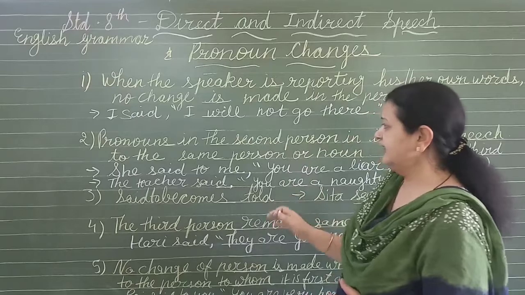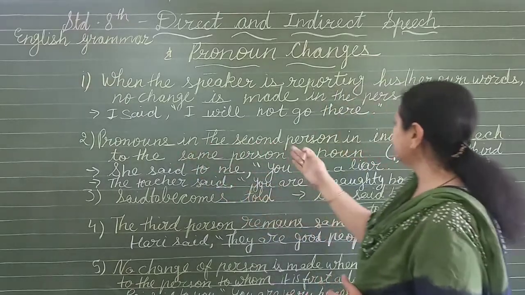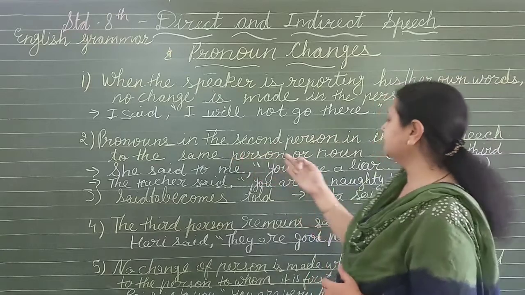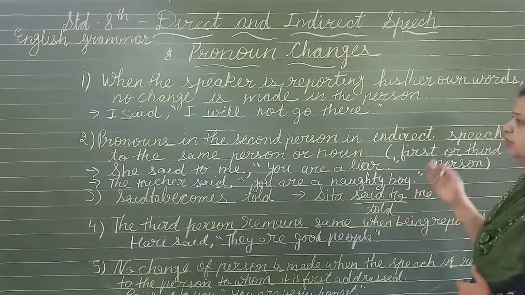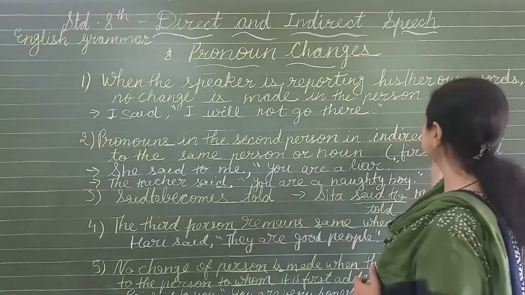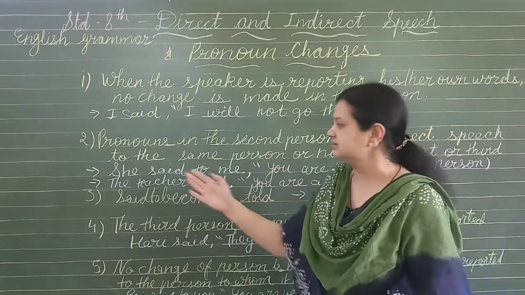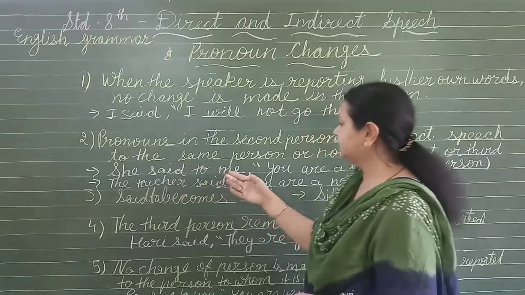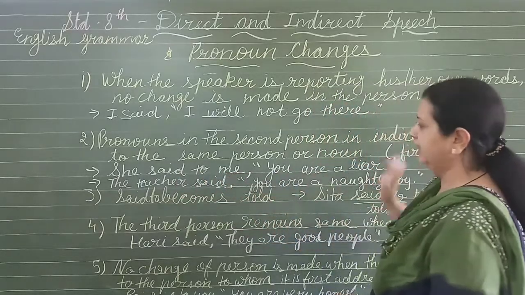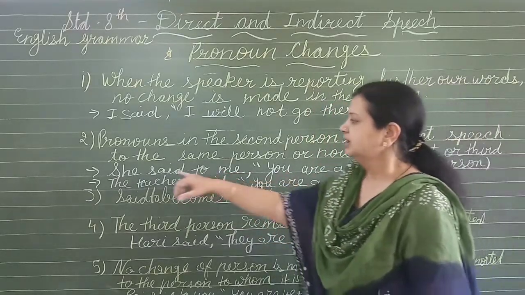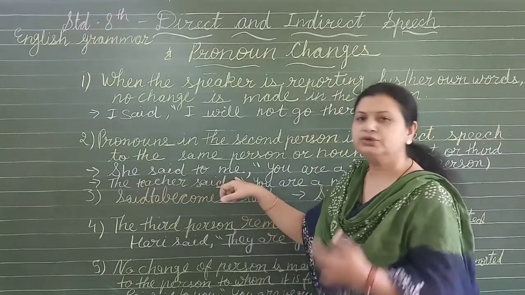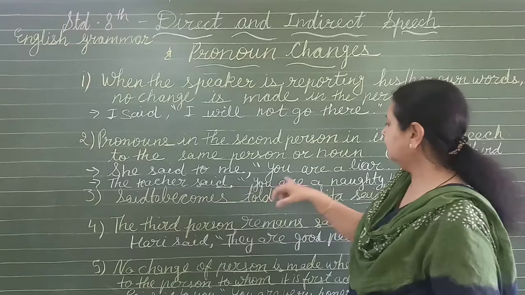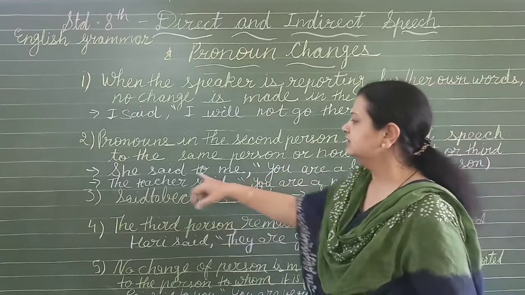Okay. Next, pronouns of the second person in indirect speech to the same person or noun. Now see, just like here I wrote an example. She said to me, you are a liar. Now see, she is telling me that you are a liar. So now here what will be there?